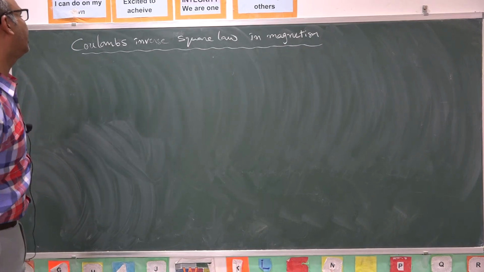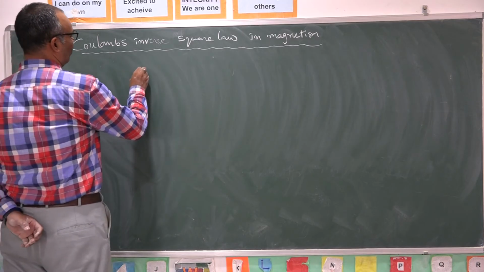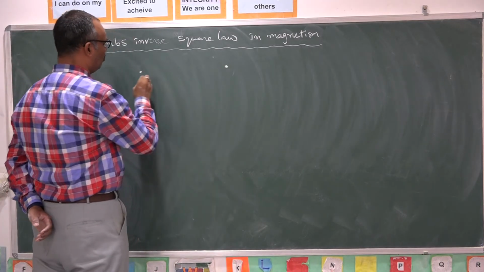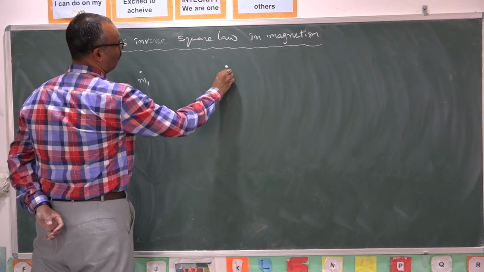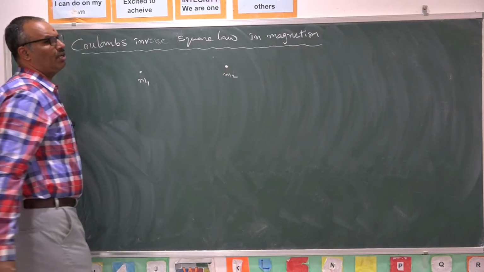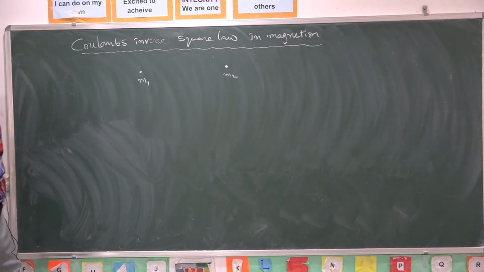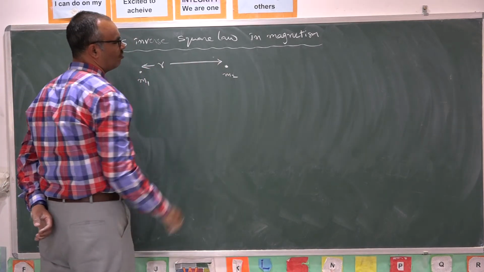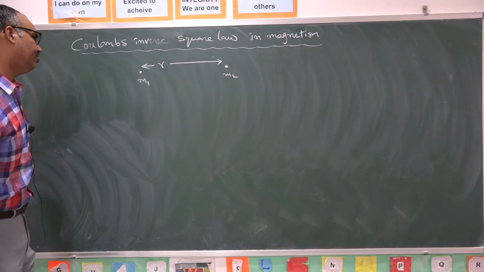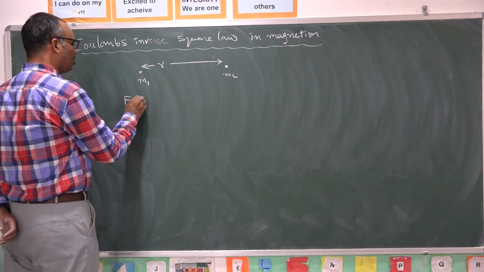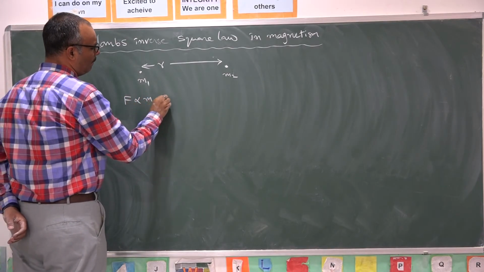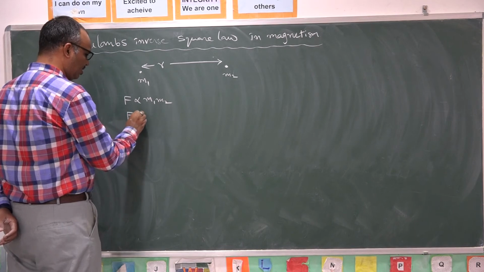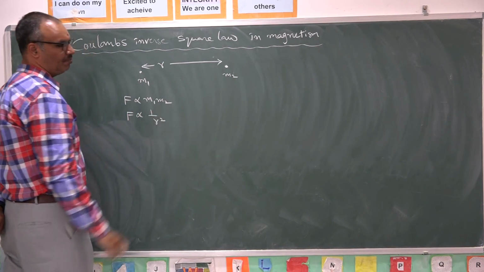But hypothetically, let me take two magnetic poles of pole strengths m1 and m2. If they are like poles, they will repel each other. If they are unlike poles, they will attract each other. They are separated by a distance r. Definitely there exists some force of attraction or repulsion between them. The force of attraction or repulsion is proportional to the product of their pole strengths and inversely proportional to the square of the distance between them.